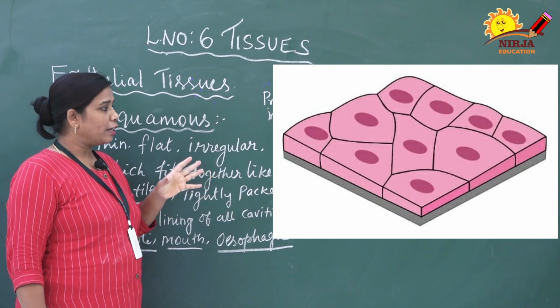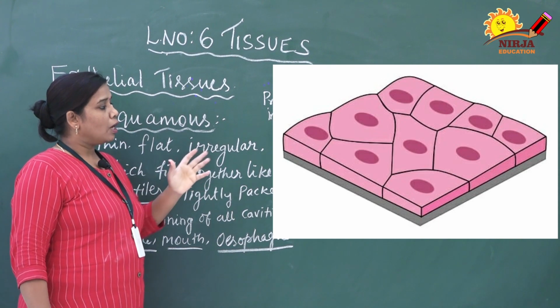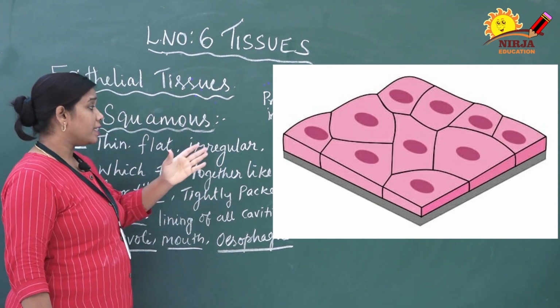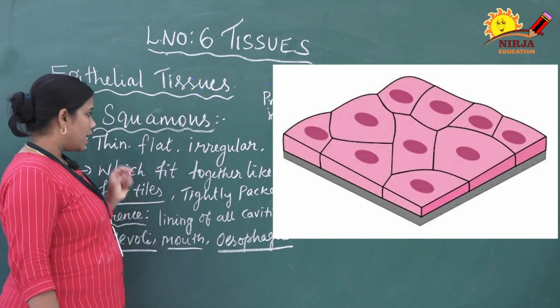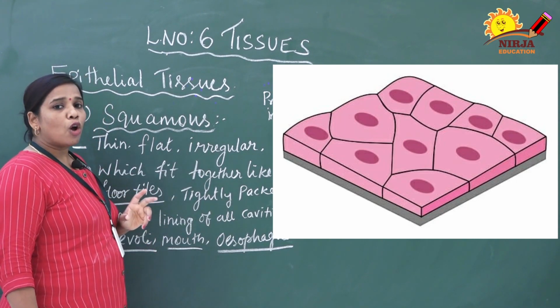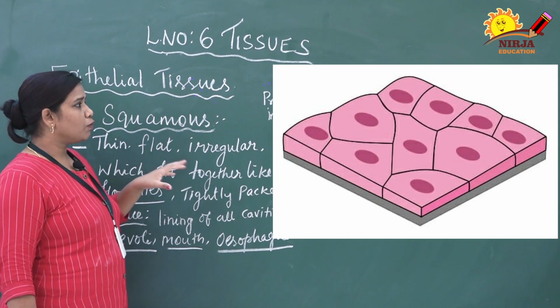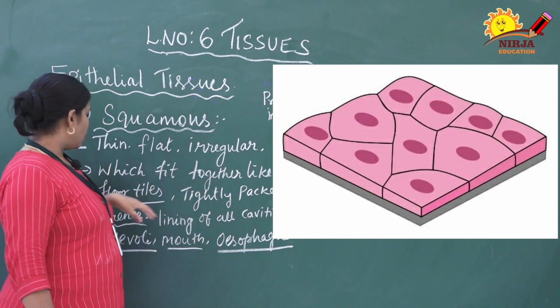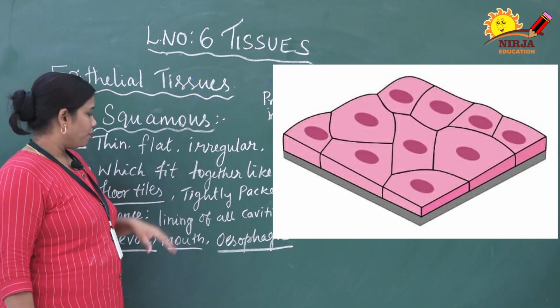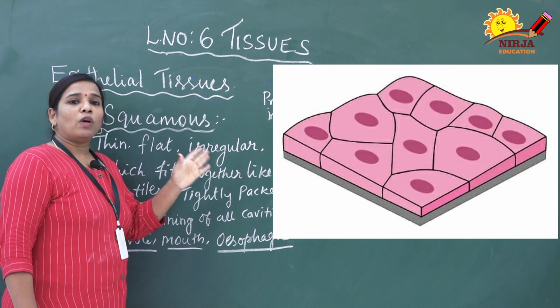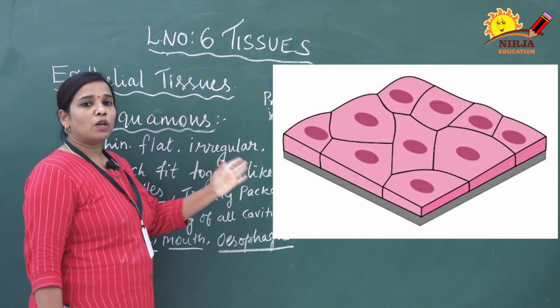We can't identify a proper shape. It is very thin in nature. The nucleus inside is oblong, and it looks like tiles fitted on a floor. It is tightly packed, so there is no space between one cell and another, so no intercellular space.